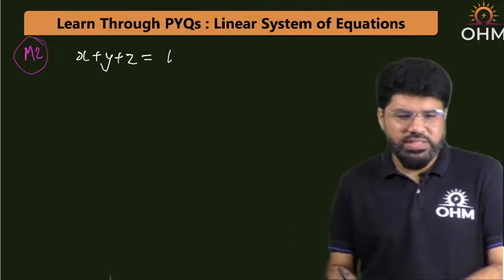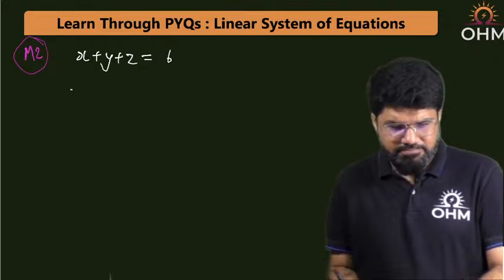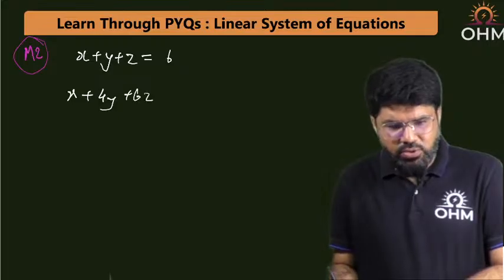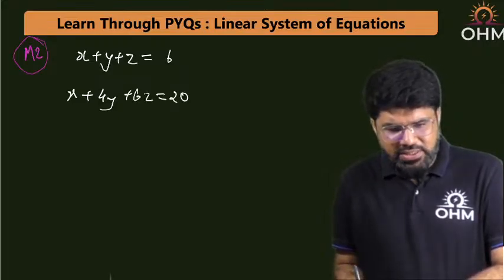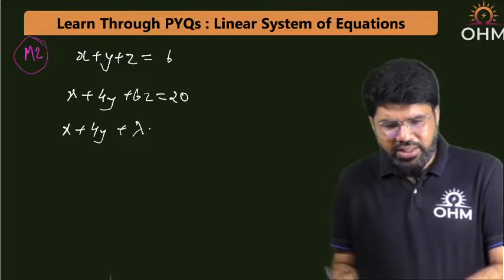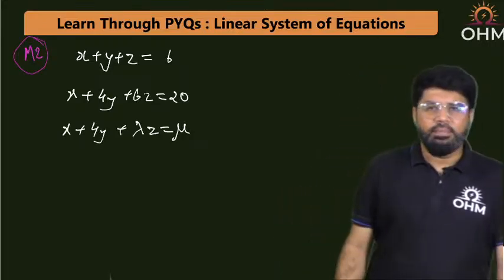That is the first equation. Next is x + 4y + 6z = 20. And the last is x + 4y + λz = μ. We have not found anything about lambda and mu yet.